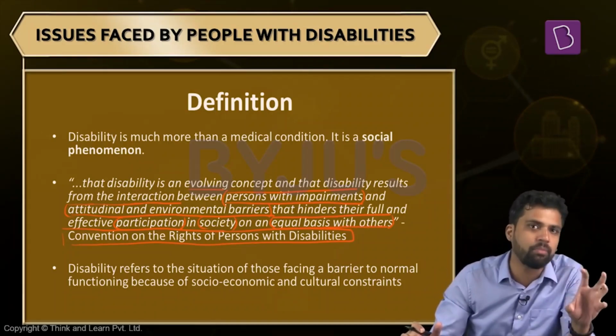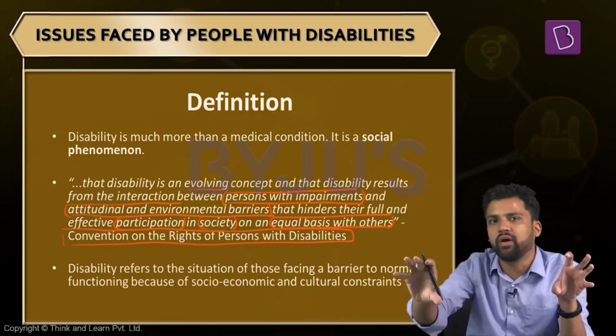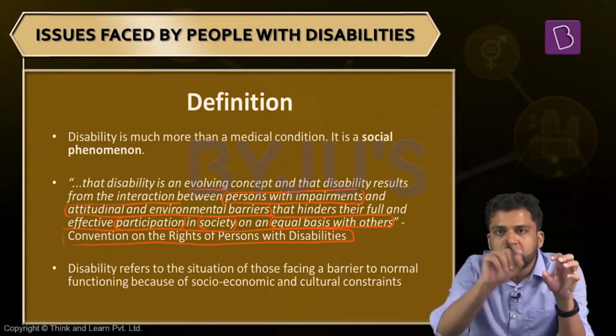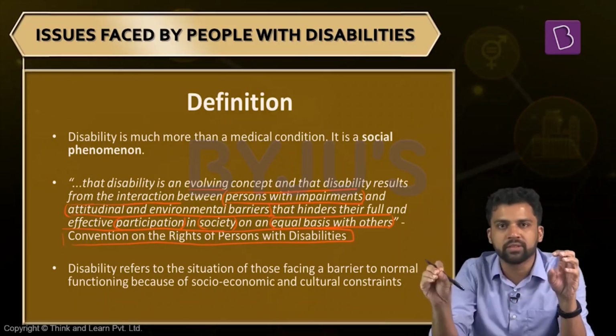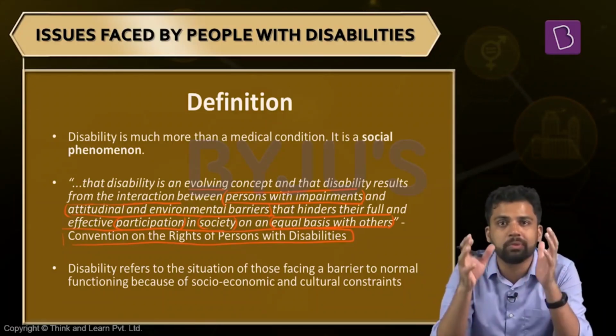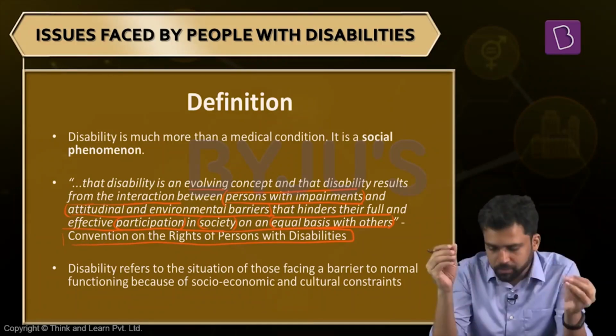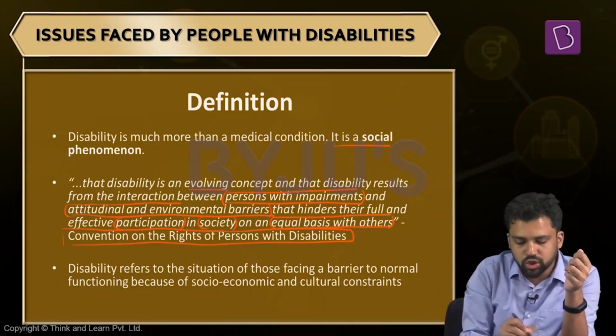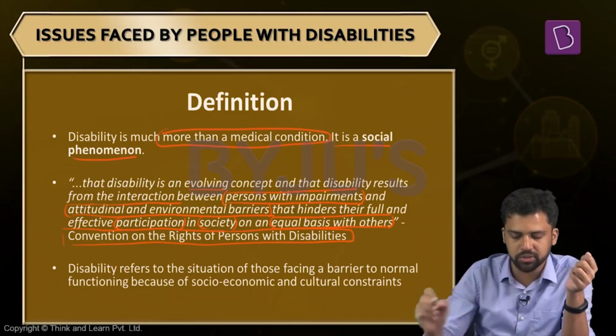So some people might have some impairments, it can be a medical condition. When they're interacting with the environment, when they're interacting with other members of society, there can be some challenges, there can be some barriers because of which they are not able to fully participate or not able to participate on equal terms. So definitely there is some impairment, but disability is more than that. Disability is a social phenomenon. Disability is more than just a medical condition.